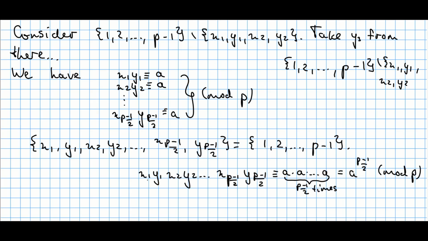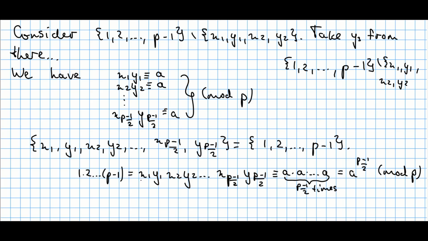So we have the following: x1 times y1, x2 times y2, and so on, up to x(p minus 1)/2 times y(p minus 1)/2. And notice that each pair is congruent to a. So this is congruent to a, this is congruent to a, and this is congruent to a. Now, how many a's do we have? We have (p minus 1)/2. So the whole thing is just a raised to the power (p minus 1)/2. And this holds modulo p. And that's on the one hand.